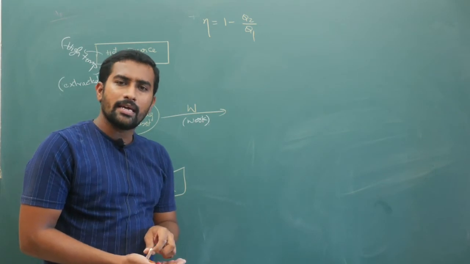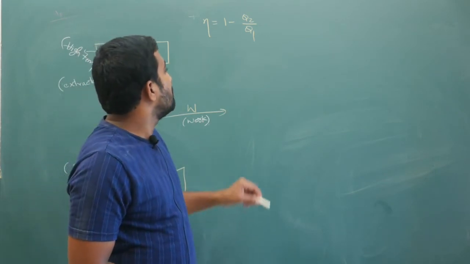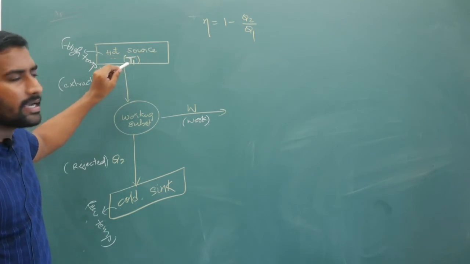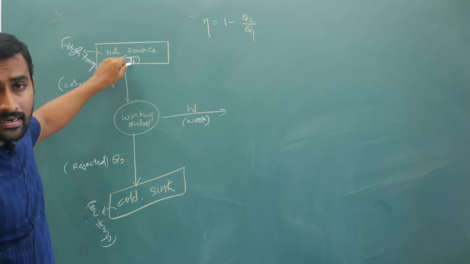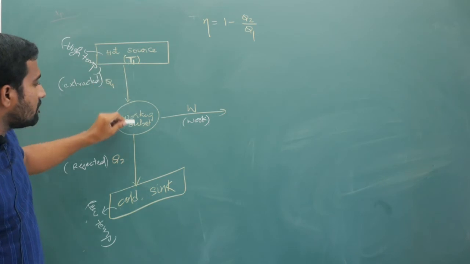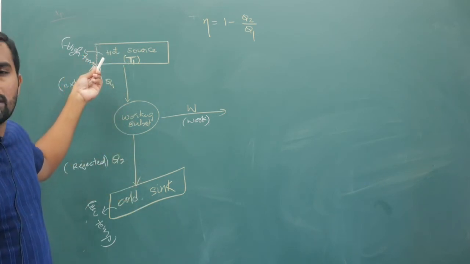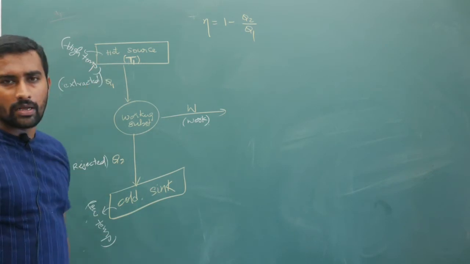If you take a system, we require this hot source T1 to be at a very high temperature, then only naturally this body will start giving out heat energy, and the direction of heat energy is obviously from hot body to cold body.